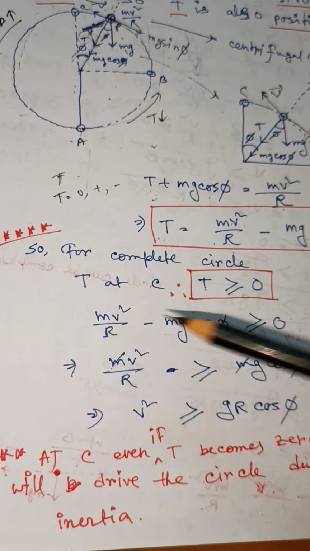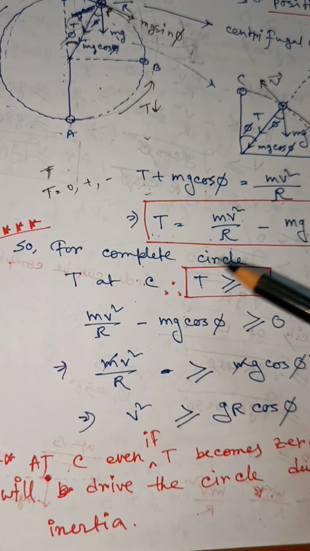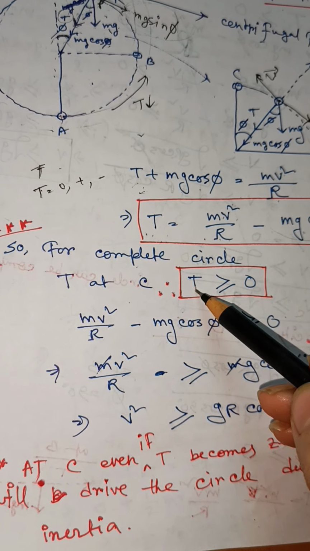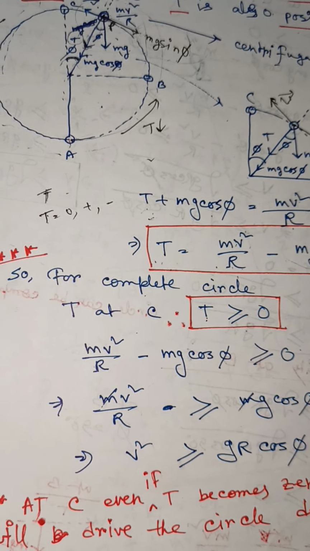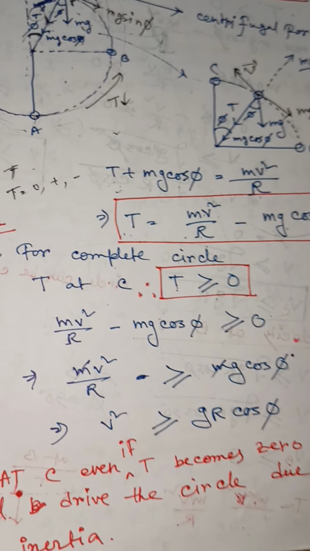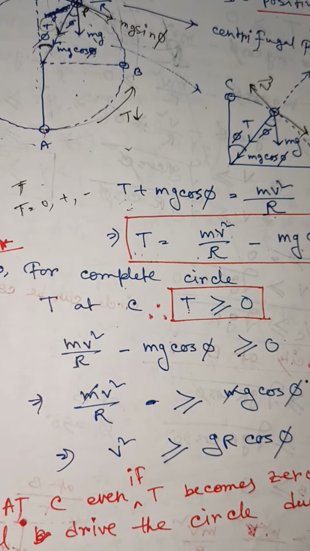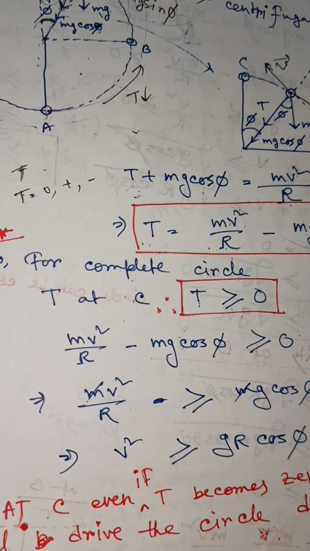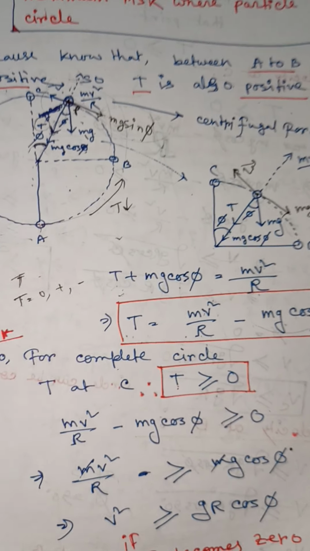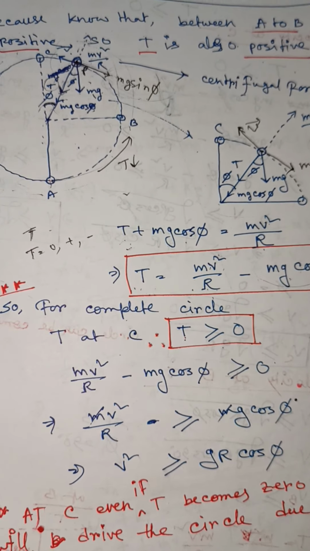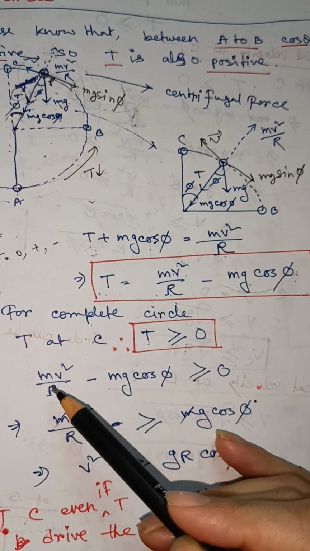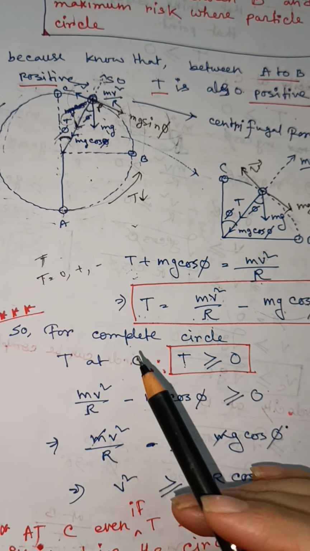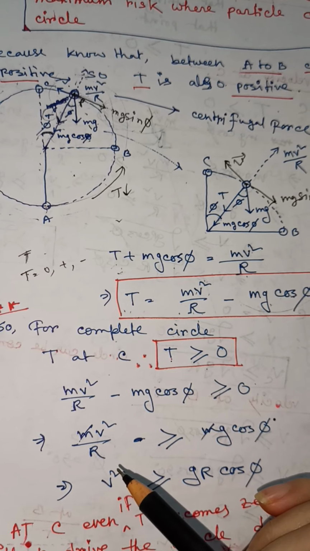So for a complete circle, T at point C is greater than or equal to 0. That means if the tension at point C is greater than 0, then the circular path is completed. If the tension at point C equals 0, then the body also completes the circular path. Okay, so what about the tension force at point C?